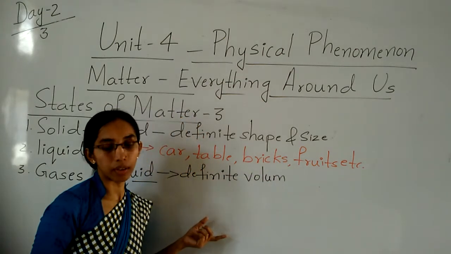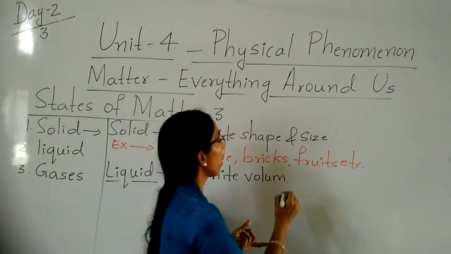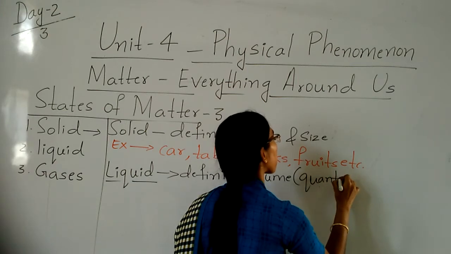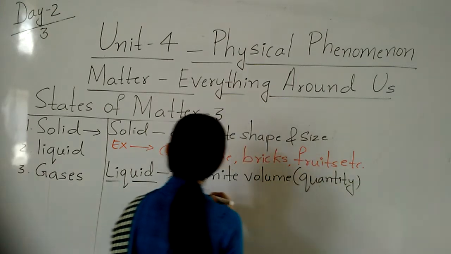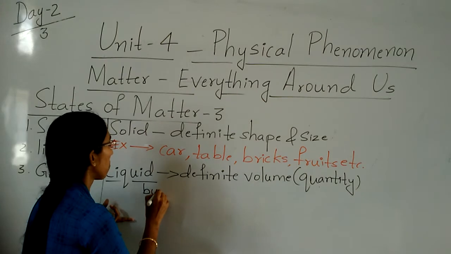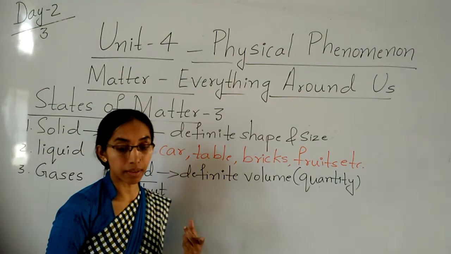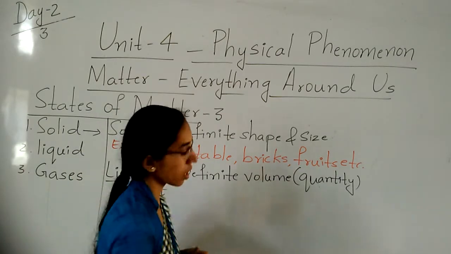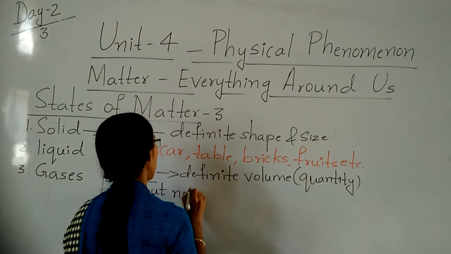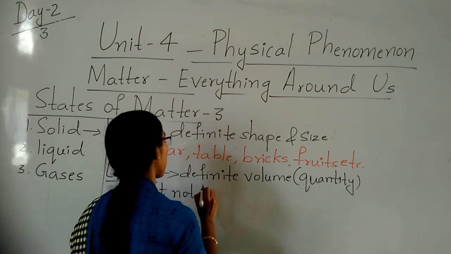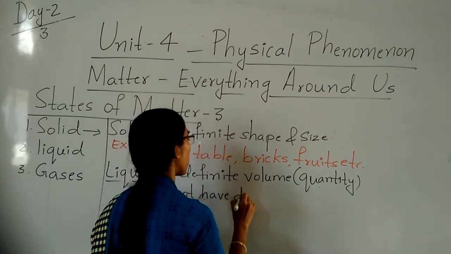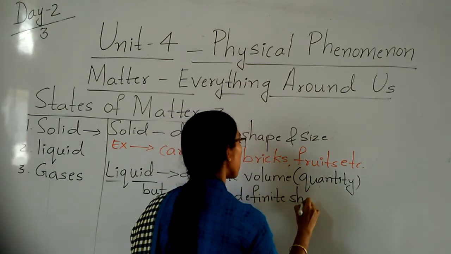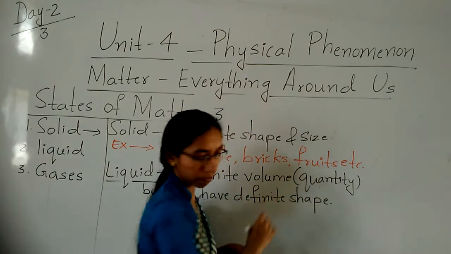I will write quantity as volume; volume means what here? Quantity. But what? But not have definite shape.